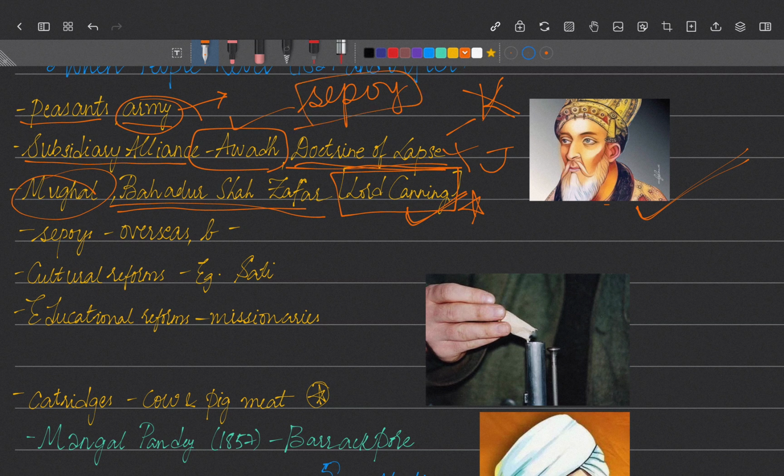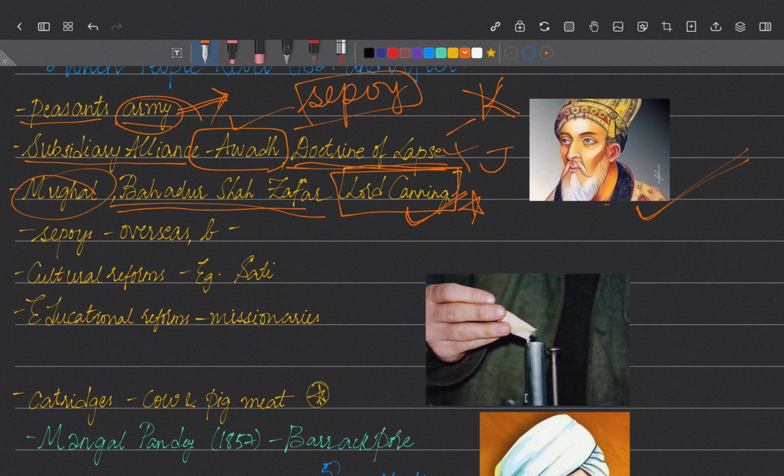What is the Sepoy army? The Indian peasants were trained and recruited in the British army. So Indians were also working in the British army. And Indians had a belief that if they cross the sea, they will lose their religion and caste. It is not advised to cross the sea.